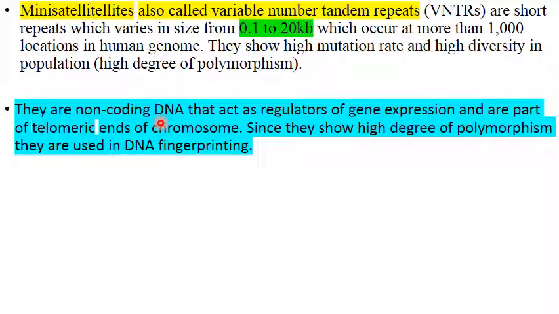That means they do not code for any proteins, but they act as regulators of gene expression, or are parts of the telomeres, that is the ends of the chromosomes, which we said are telomeres. They contain repetitive sequences, and since they show a high degree of polymorphism, they are used in DNA fingerprinting.